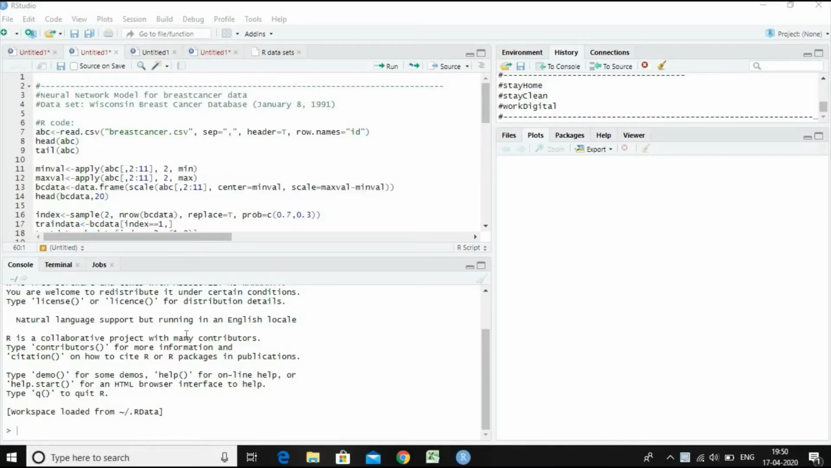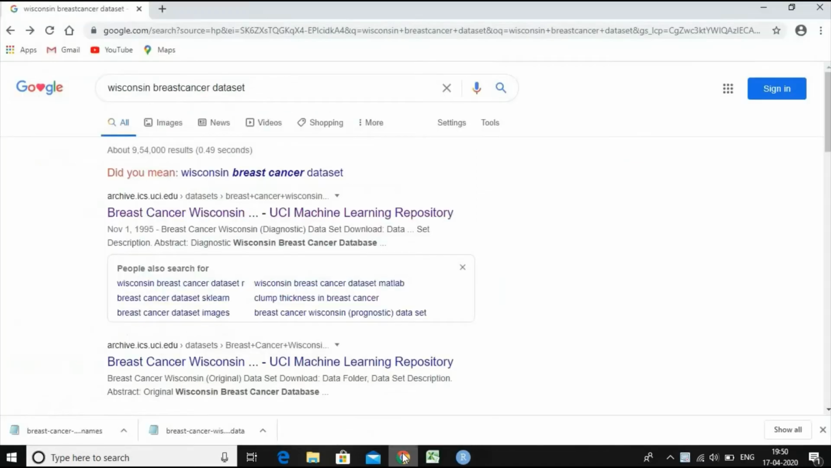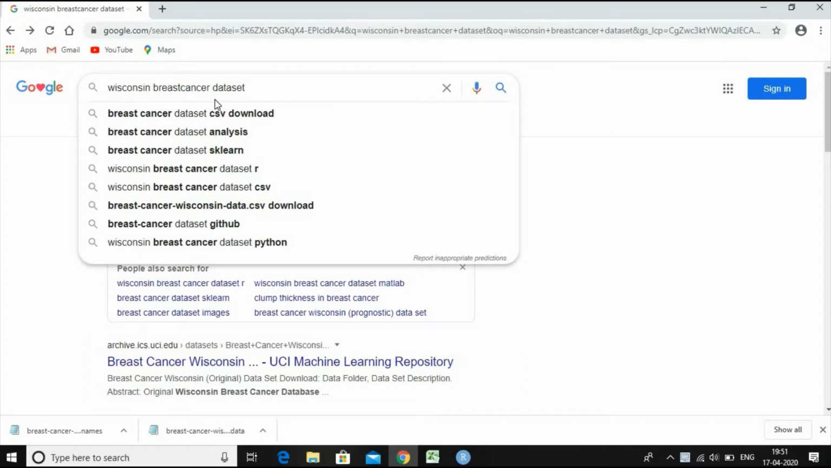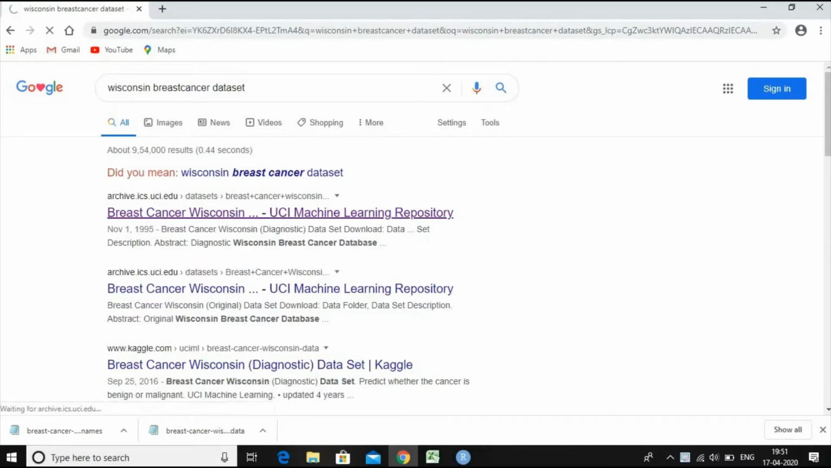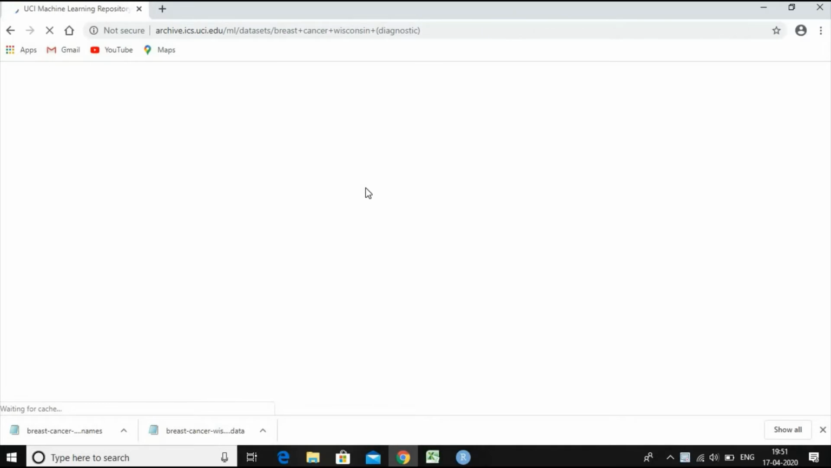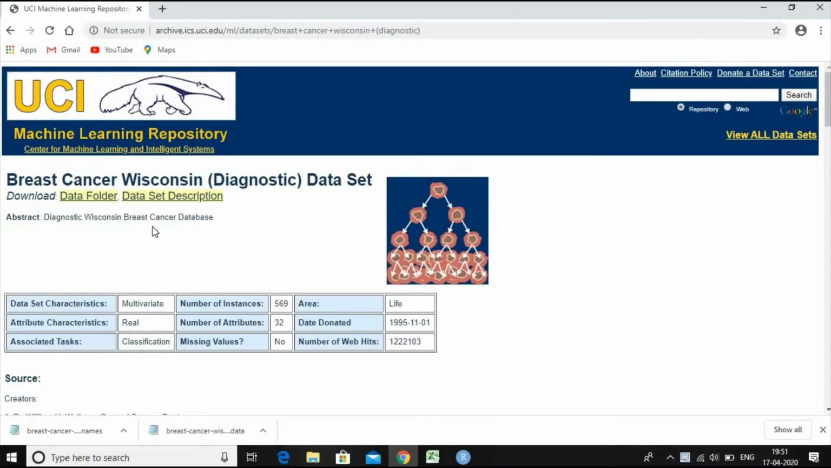Let us start the discussion on neural network model for breast cancer data. Let us first of all download this data set from the Wisconsin University library. Let's Google Wisconsin breast cancer data set. You get the various links. Click on the first link. It takes you to the website of the Machine Learning Repository, Center for Machine Learning and Intelligent Systems.